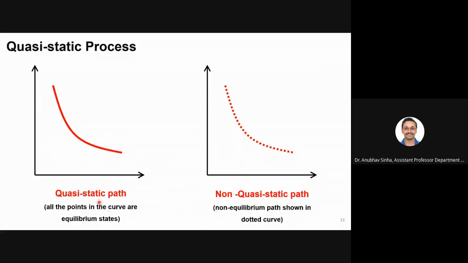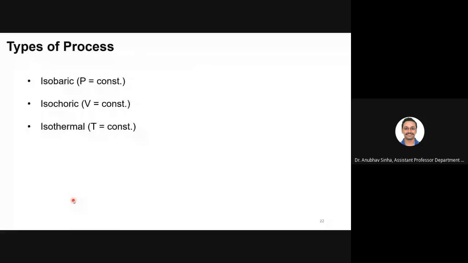For example, when you say ideal gas assumption for air, for numericals we'll assume that air is an ideal gas, which is a good approximation for a lot of conditions. But there are conditions where this is not a good approximation. Similarly, we'll assume a quasi-static path for a large number of cases, and we'll see where it is not a good assumption. That we'll talk about. So now let us see what types of processes we'll generally see in this course.